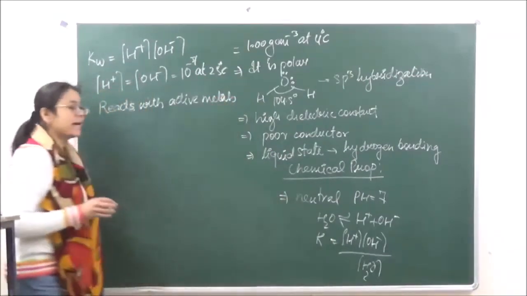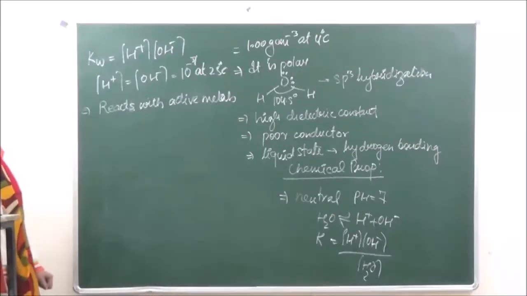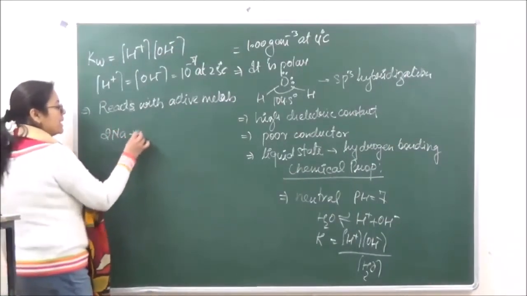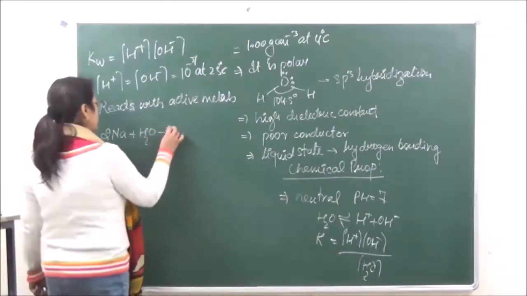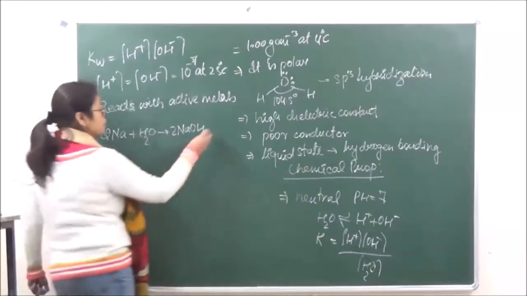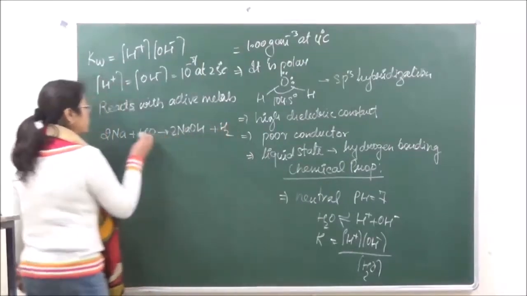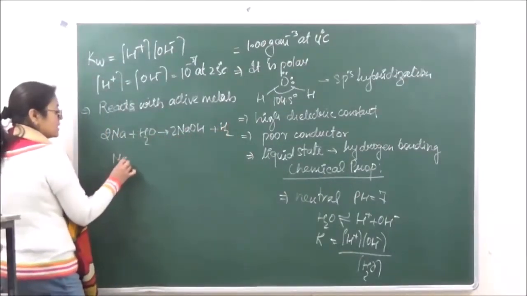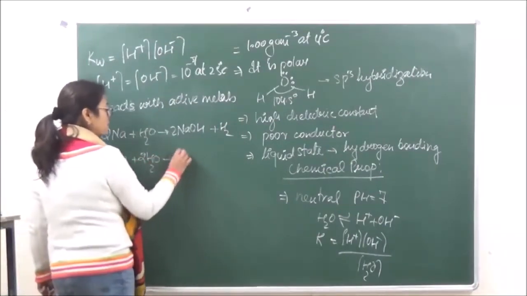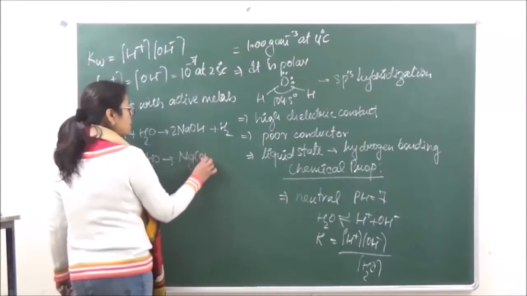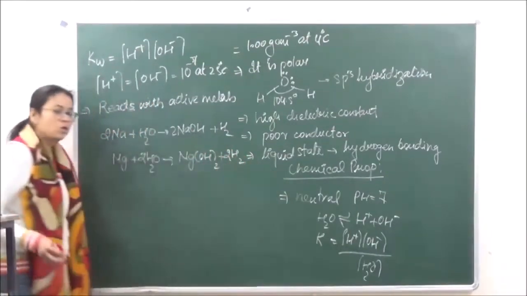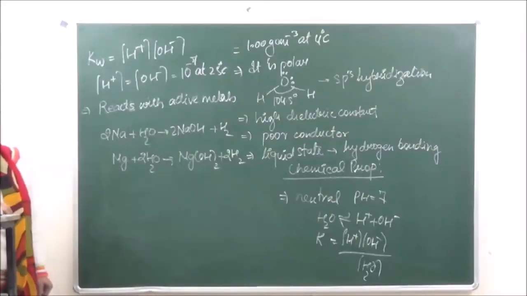It reacts with active metals by liberating hydrogen. So when sodium reacts with H2O, it is going to give us 2NaOH plus H2. The same reaction with magnesium is going to give us magnesium hydroxide plus 2H2. So this is how it is going to liberate hydrogen.